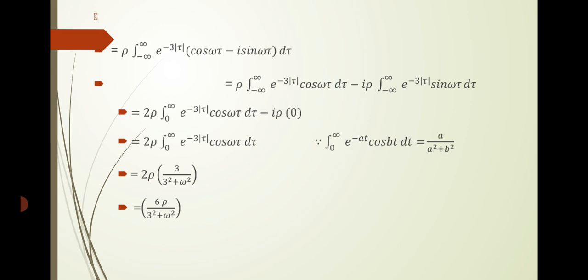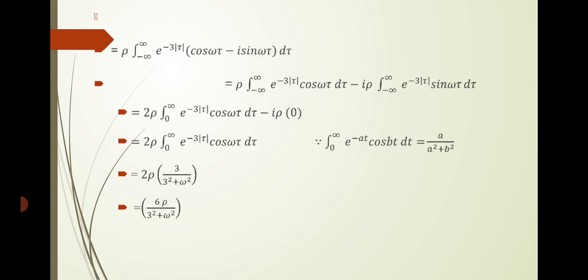That is equal to rho into integral minus infinity to infinity e power minus 3 into modulus of tau into e power minus i omega tau. You have the formula, that is cos omega tau minus i sin omega tau into d tau. In the next step, you just split it into two terms. Therefore, you will get rho into integral minus infinity to infinity e power minus 3 into modulus of tau cos omega tau into d tau minus i rho integral minus infinity to infinity e power minus 3 into modulus of tau sin omega tau into d tau.